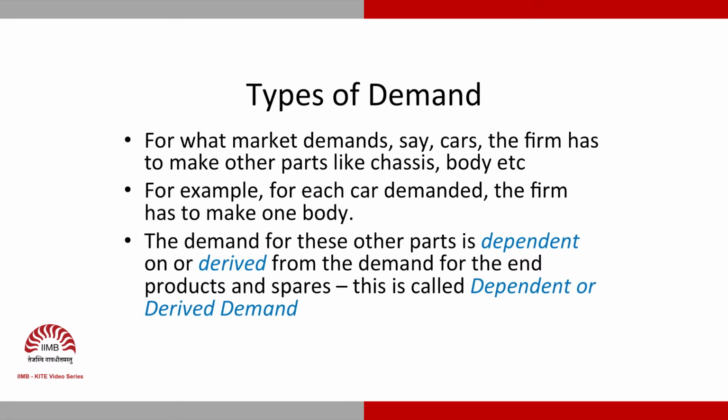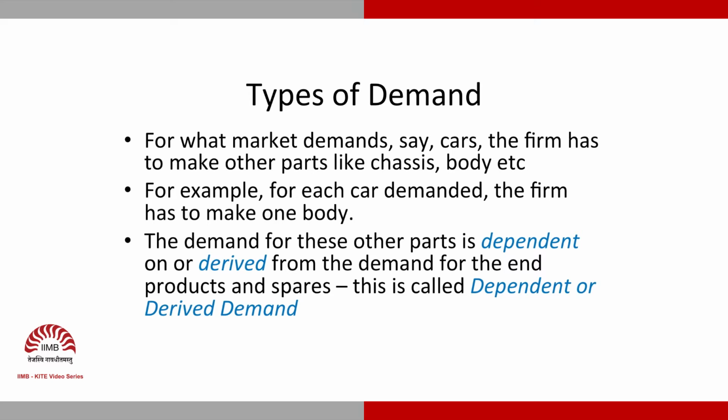but the company has to make other parts like chassis, body, so on and so forth, depending on the specific car that you have asked for. So, for what market demands, say cars, the firm has to make other parts like chassis, body, etc. So, the demand for these other parts is called dependent demand.